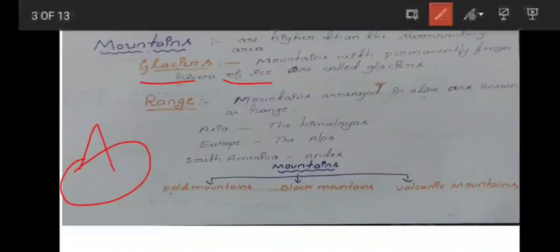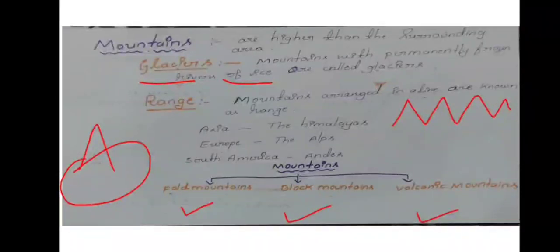Next is range. Mountains arranged in a line are known as a range. The mountain range of Asia is the Himalayas, in Europe the mountain range is the Alps, and the mountain range Andes is in South America. And there are three types of mountains: fold mountains, block mountains, volcanic mountains.